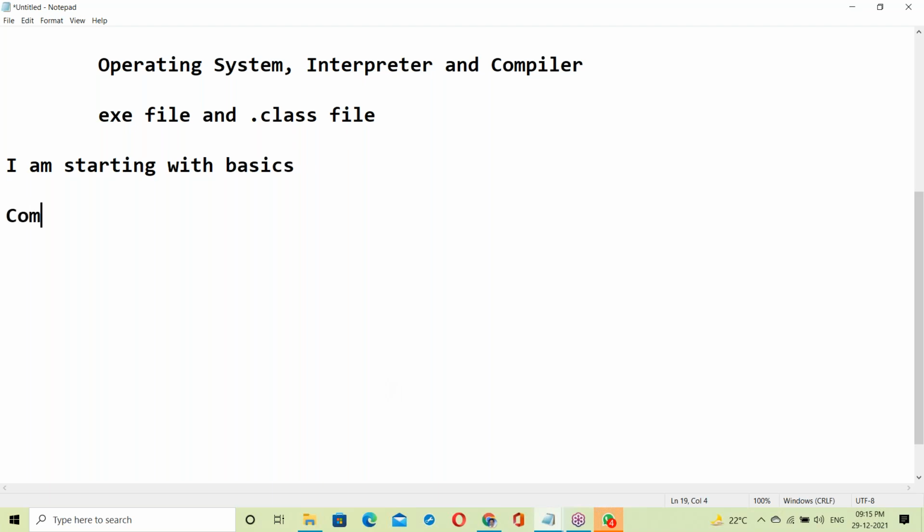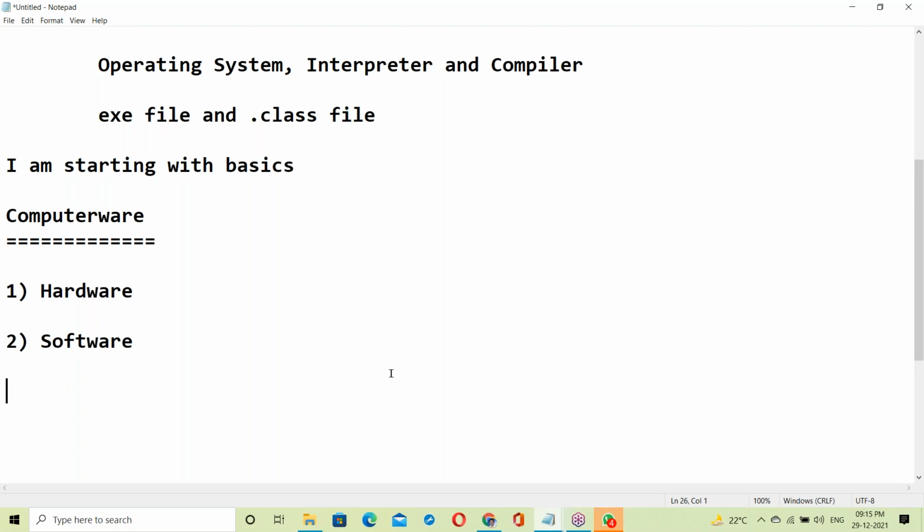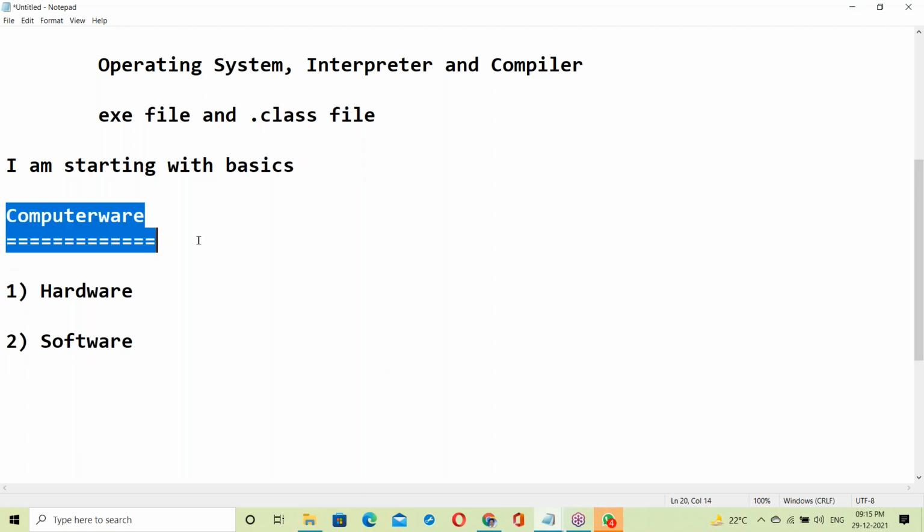Okay, see, computer: basically two categories. First one hardware, next one software. You may be wondering why I started from the very scratch. When you face an interview, you have to answer every question, including the basics, very clearly. That is my intention, so I started from the basics.